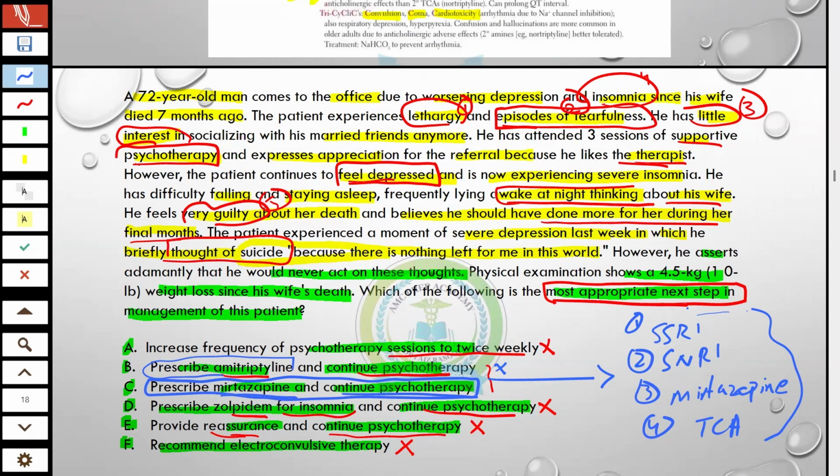I hope you will understand this. This is the way you have to approach it in exam questions as well. These drugs I already mentioned, so you can go through them in your own time. Fluoxetine, sertraline, citalopram are SSRI; SNRI are venlafaxine, duloxetine; amitriptyline and nortriptyline are TCA; and mirtazapine. So the correct option is C. Prescribe mirtazapine and continue psychotherapy.